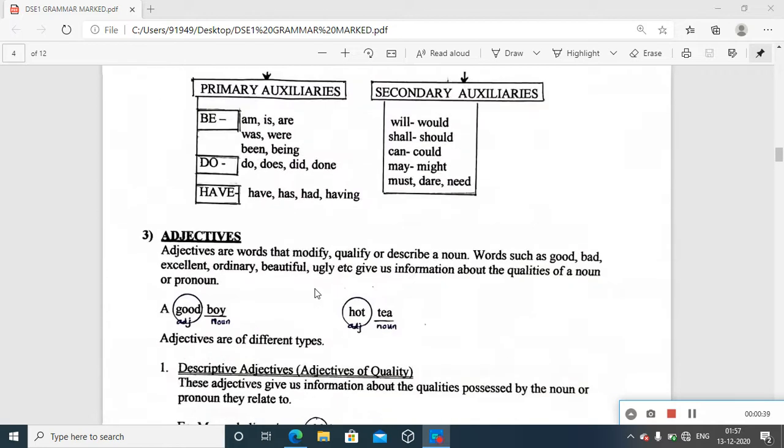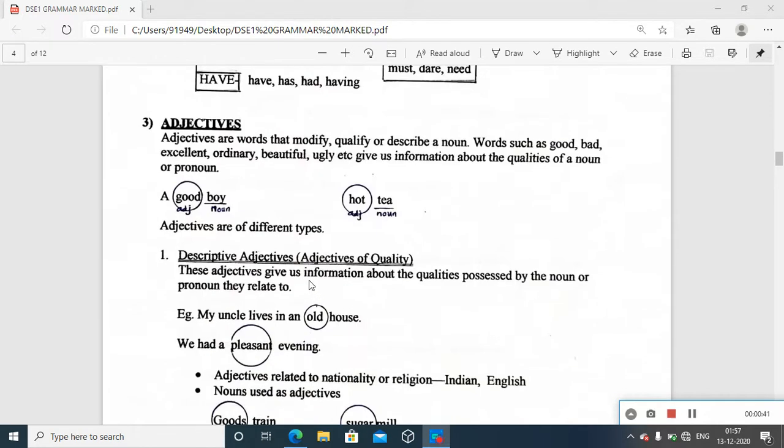Yes, adjectives. First, as usual, the function or the major definition for adjective in general. What is an adjective, or what are adjectives? Adjectives are words that modify, qualify, or describe a noun. Noun we have already come across.